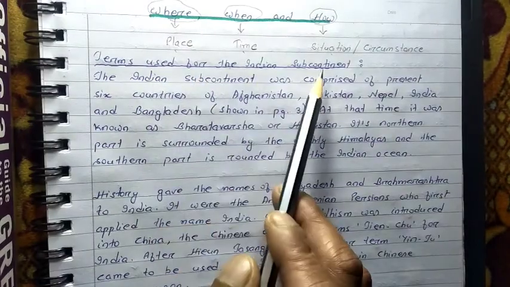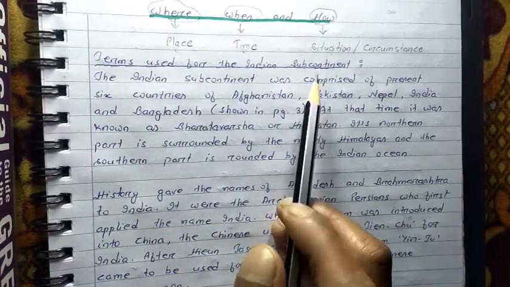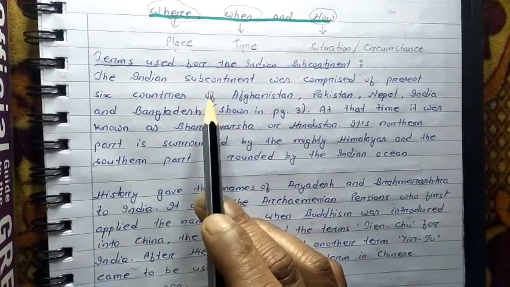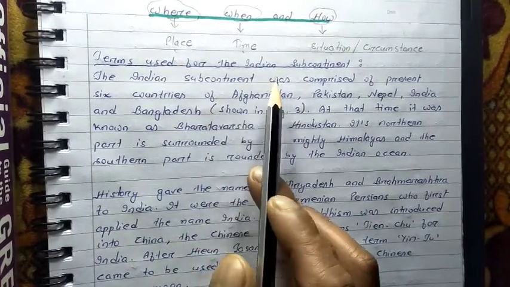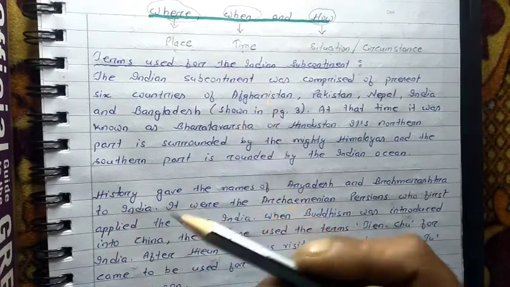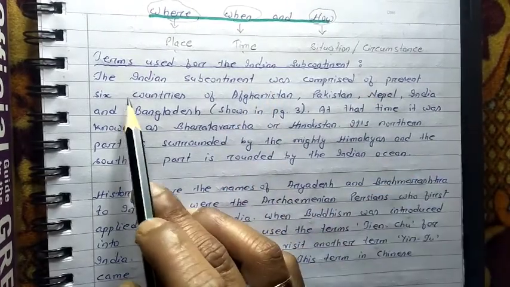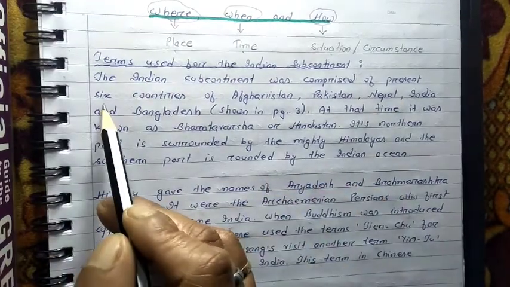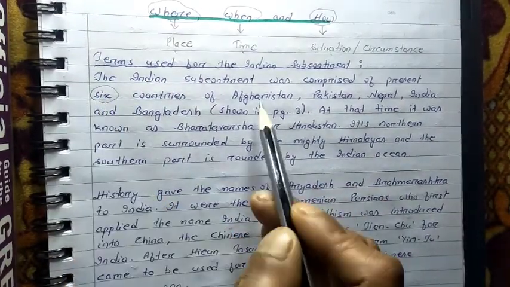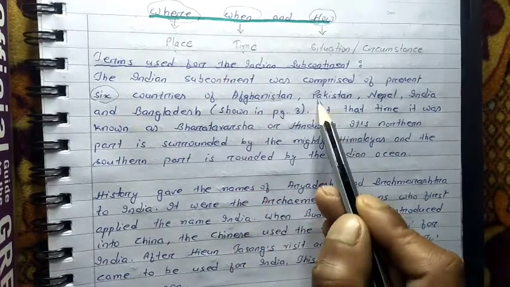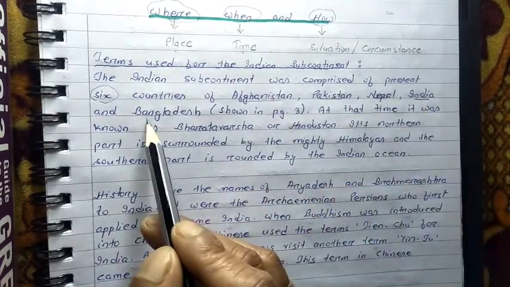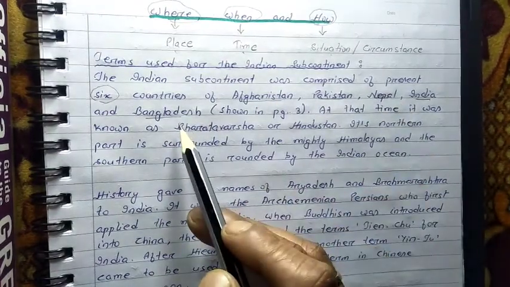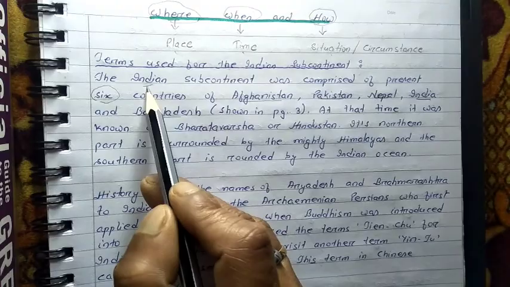Now, terms used for the Indian subcontinent. As all of you know, India at present is a very small country, you can say, but in ancient time this India was comprised of 6 different other countries. The Indian subcontinent was comprised of present 6 countries. What are the 6 countries? Afghanistan, Pakistan, Nepal, India, and Bangladesh. These all the countries together formed a single country, and that was known as India.